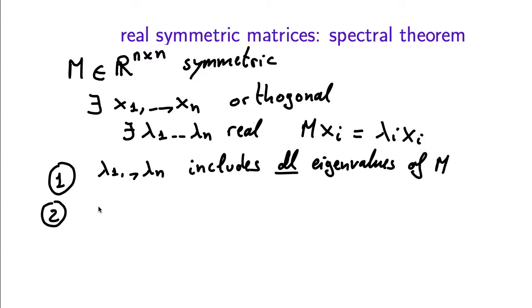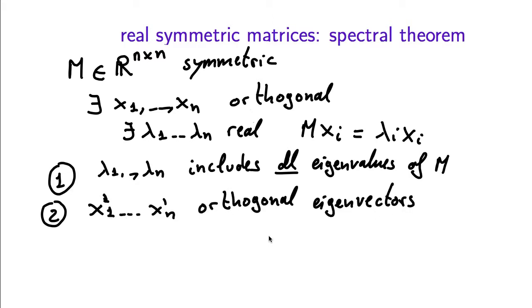So let's see why. Suppose that we are looking at some other sequence of orthogonal eigenvectors. By the reasoning above, their corresponding eigenvalues will form a list that includes all the eigenvalues of the matrix. So the distinct eigenvalues of these eigenvectors are the same as the distinct eigenvalues in this list. But we want to argue something stronger, that it's not just that the distinct elements are the same, but actually that each element occurs also the same number of times. So those two sequences are the same as multisets.